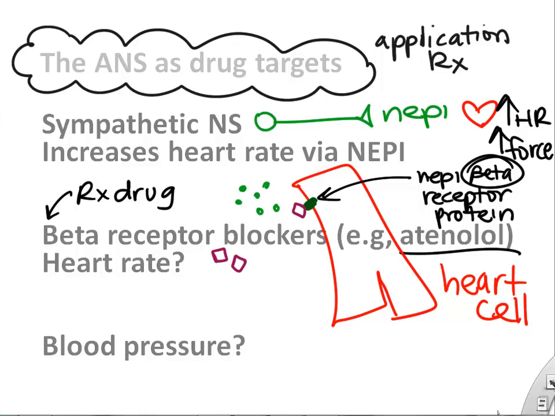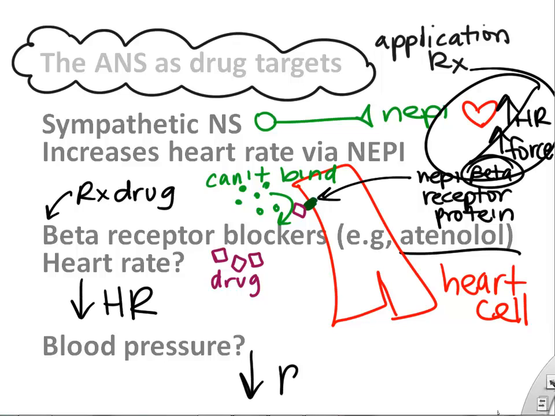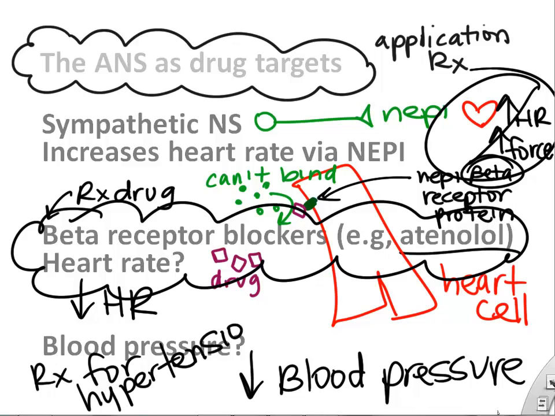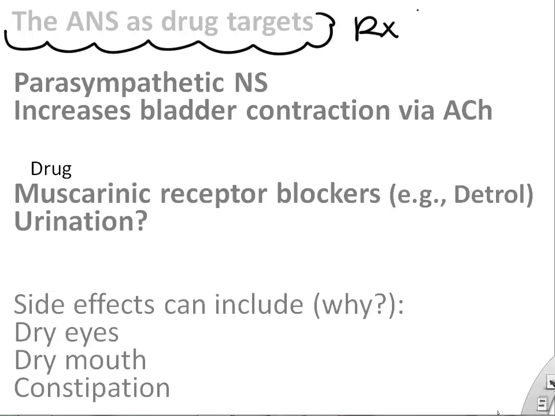These drugs block that receptor so that norepinephrine can't bind to the receptor. If norepinephrine can't bind to the receptor, your heart rate will decrease and your heart will not pound as much, which decreases your heart rate and decreases your blood pressure. So that's an example of a drug that can be used for hypertension or simply to decrease your heart rate. That's just an example of using what we know about the autonomic nervous system to treat people.